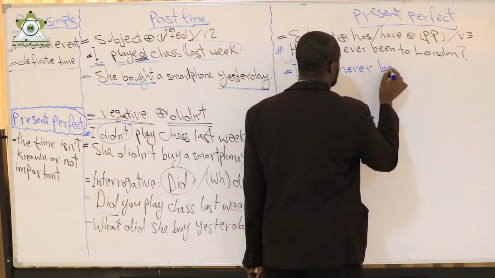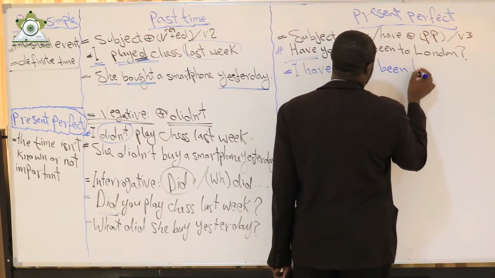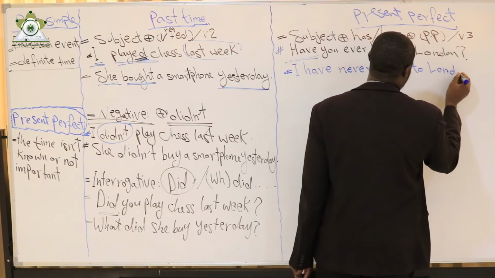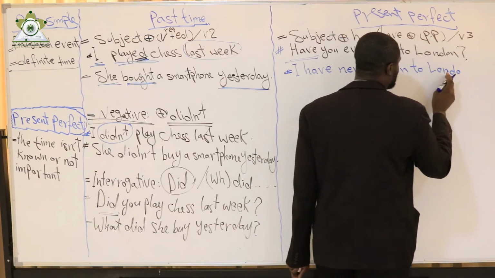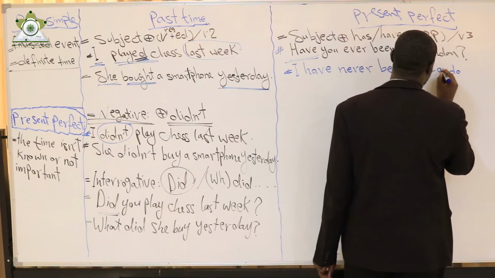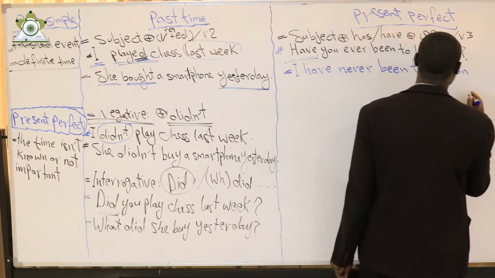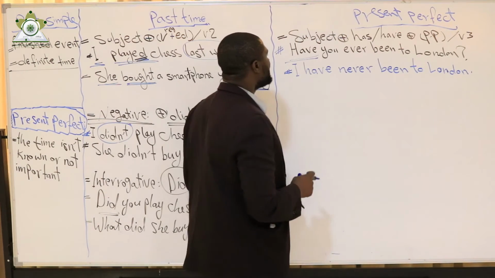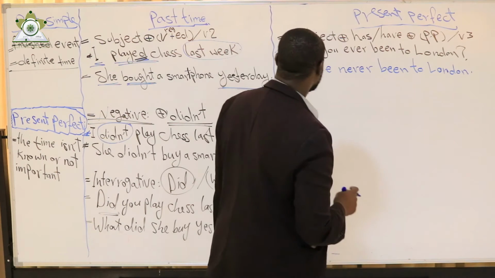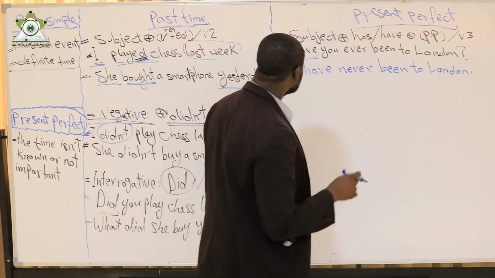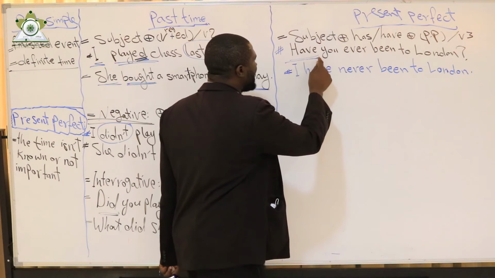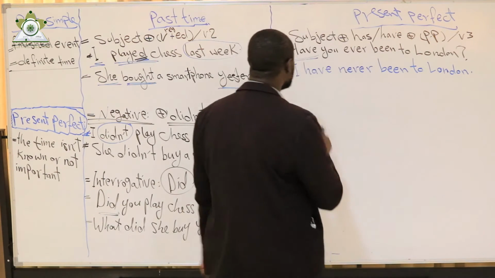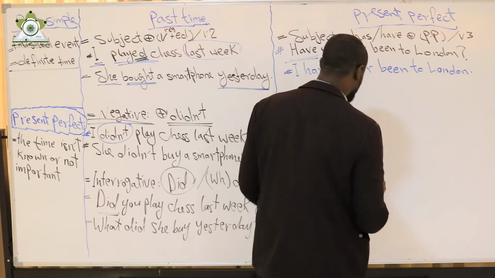That means before, I haven't been to London. This is the answer. Here, have you ever been to London? The time is not mentioned here. Why? Because the one who asked the question said, have you ever been to London? Here the time is not defined. The answer, I have never been to London.